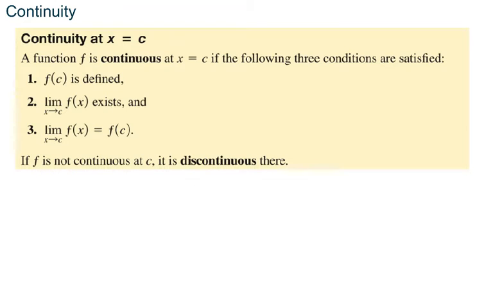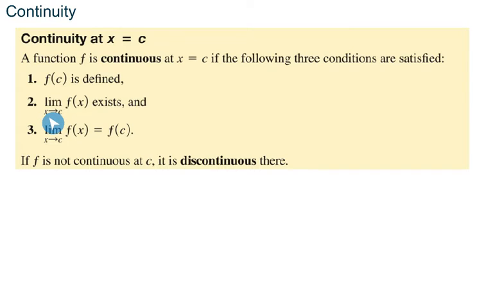Let's think about a more precise definition for continuity. So we're considering continuity at some x value, which we'll call c, just being some constant. So a function f can be said to be continuous at some x value, x equals c, if you can satisfy these three conditions. One, the function value is defined. That means when you plug in an input, you get out a defined output value. You plug in x, there is a y that exists at that x.